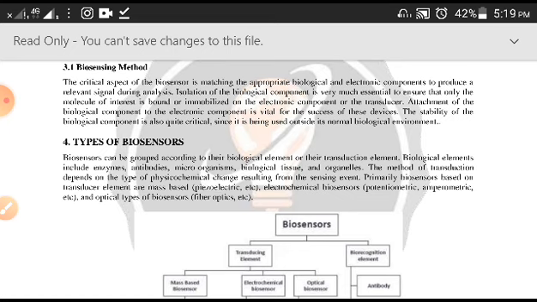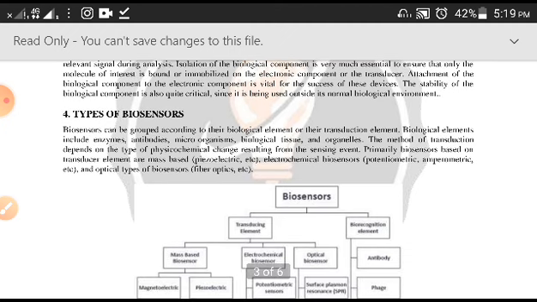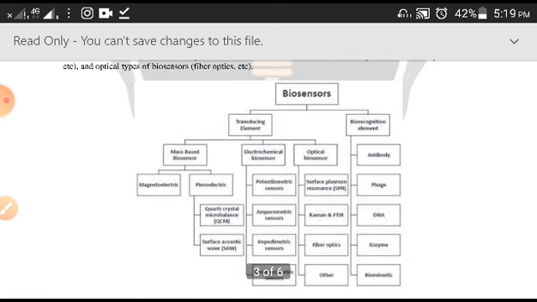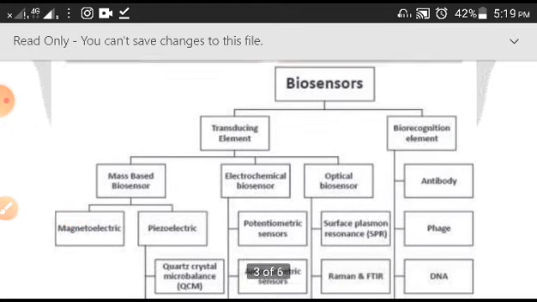So now below you can see what kind of biosensors you have. The method of transduction depends on the type of biochemical or physico-chemical changes resulting from the sensing event. Primarily, biosensors based on the transducer element are mass based, which you call piezoelectric, electrochemical biosensors, for example potentiometric method, amperometric method, etc., and optical type of biosensors, where fiber optics can be used. Now here there is one chart which will tell you the types of biosensors.